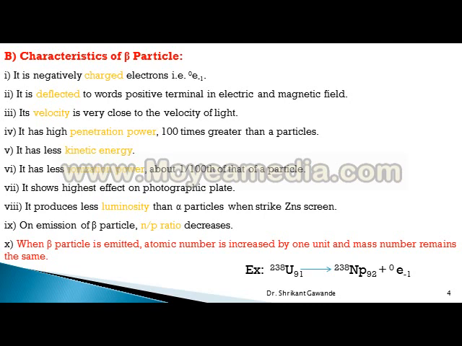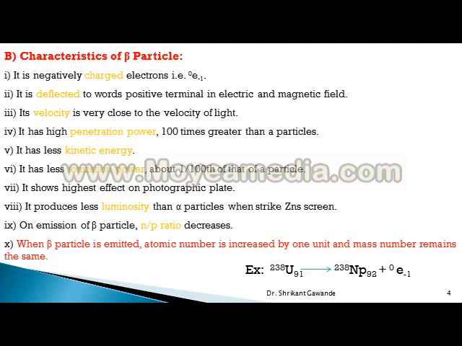Second point is characteristics of beta particle. It is a negatively charged electron. Of course, it is deflected toward the positive terminal in an electric and magnetic field.